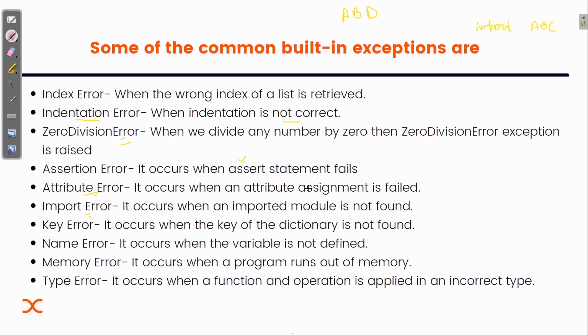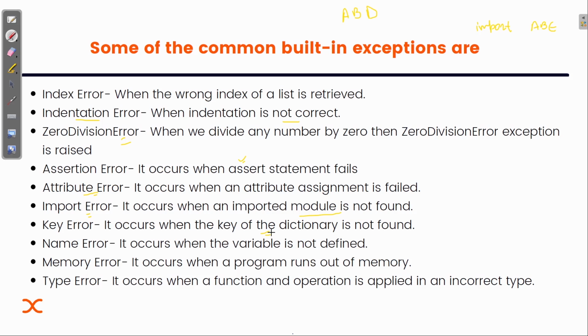Because there is no module named ABE, and that will cause the import error, where the imported module is not defined or not found. Then key error. It occurs when the key of the dictionary is not found. Sometimes we try to access an element of a dictionary with a key that is actually not there in that dictionary. That is called key error.